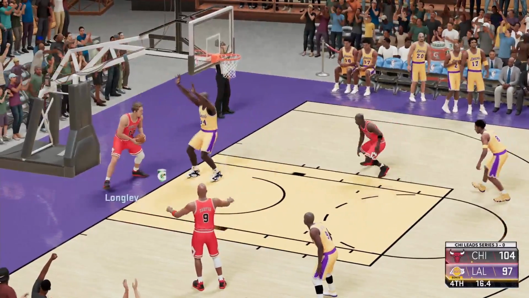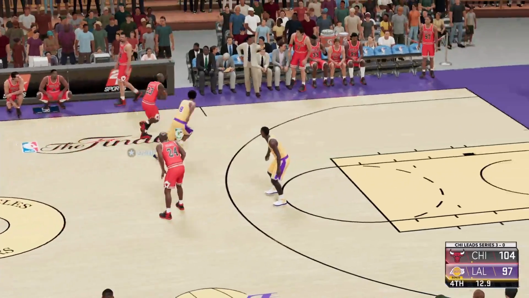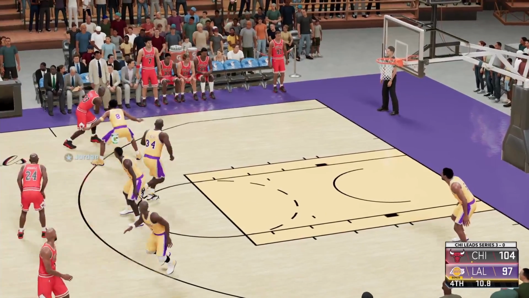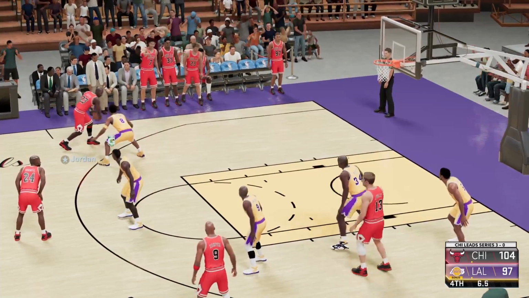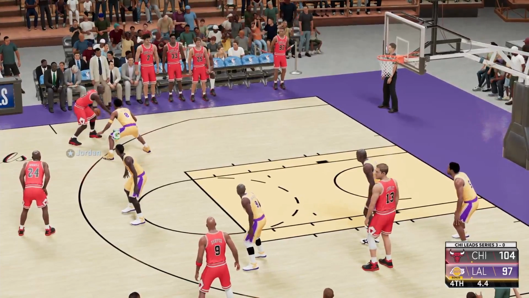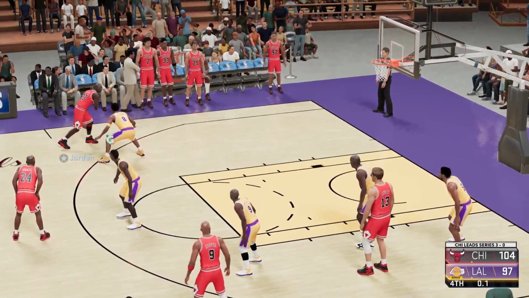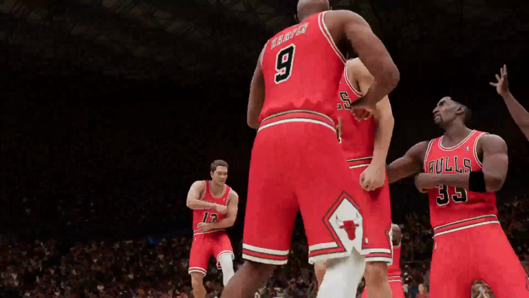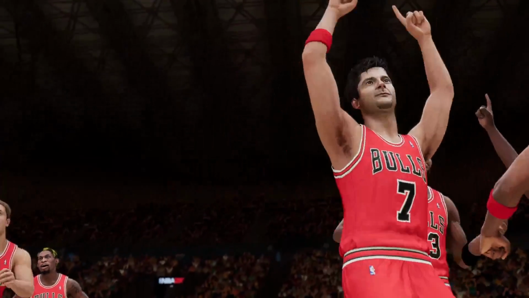This wasn't as competitive as I would have thought it would have been. So we finally got our answer on if Kobe and Jordan faced each other in the 1998 NBA Finals. And as we can see, it's been a sweep for the Bulls. Jordan's on Kobe, and he's just dragging out the clock. And that's it. The Chicago Bulls won the NBA Finals, man.